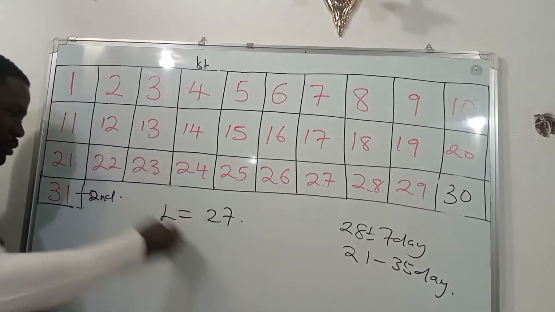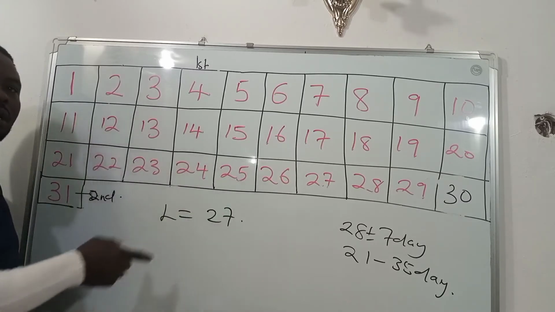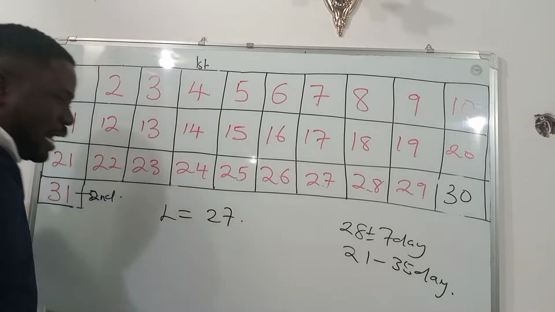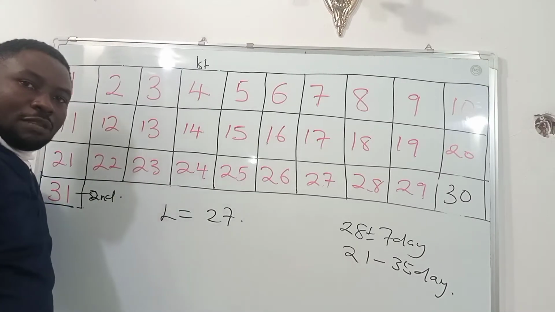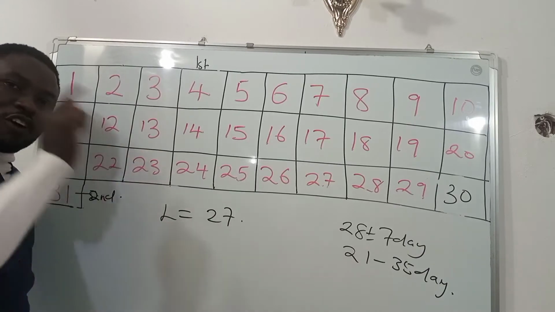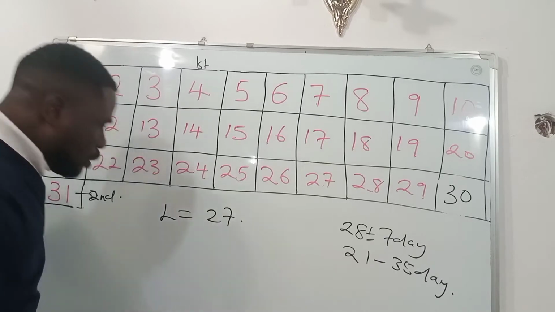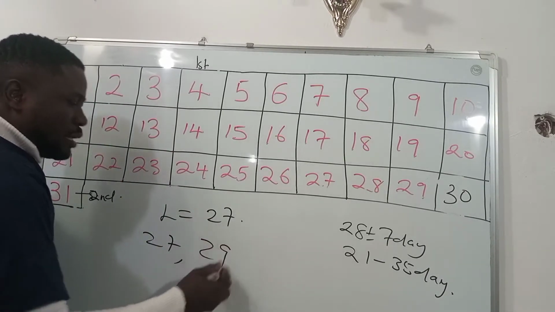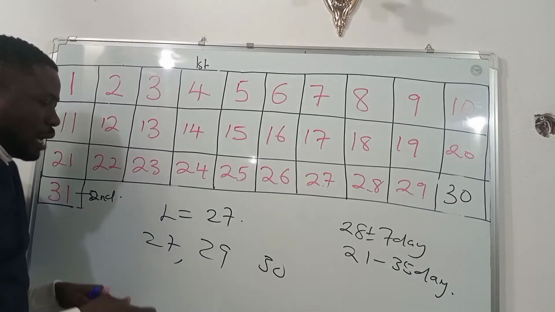Supposing the woman repeats this the next month, which is February, and then March, and she does that for 6 months. If she realizes that she kept having 27, 27, 27, it means that she has a regular cycle, and she will conclude that her length of menstrual cycle is 27, and it is regular.